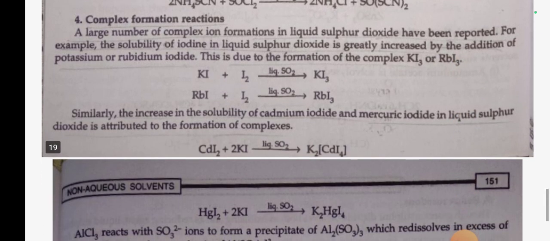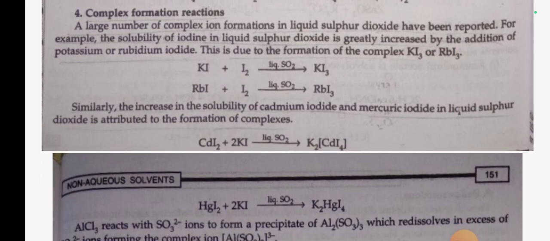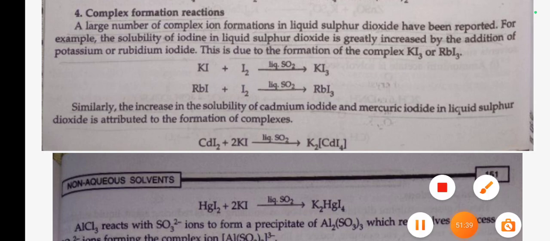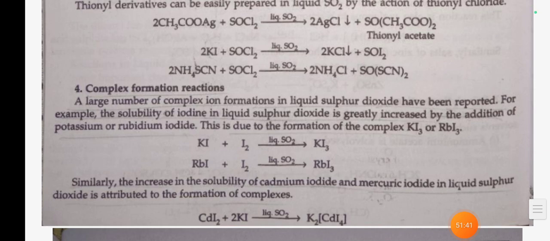Complex formation reactions. A large number of complex formation reactions in liquid sulfur dioxide have been reported. For example, the solubility of iodine in liquid sulfur dioxide is greatly increased by the addition of potassium or rubidium iodide. This is due to formation of complex KI3 or RbI3. Similarly, the increase in solubility of cadmium iodide and mercuric iodide in liquid sulfur dioxide is attributed to the formation of complex